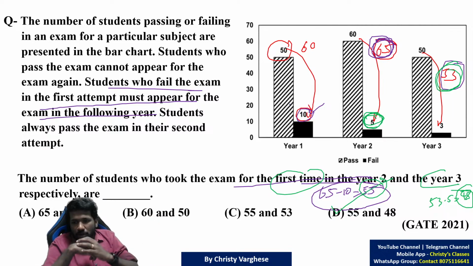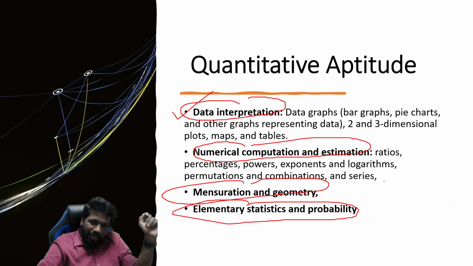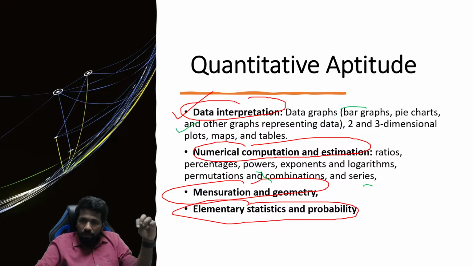Is it clear to all of you? Please respond. So that is an example of a data interpretation question with bar chart involved. Similarly, pie chart, other graph representations can be asked. Plots, maps, tables, all these are possible. Clear or not? So now numerical computation and estimation is the second unit.